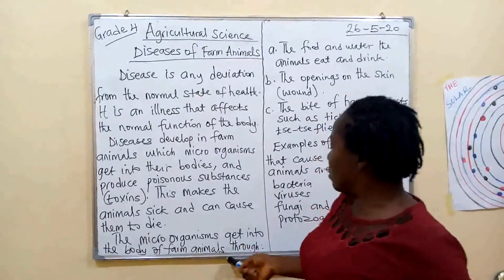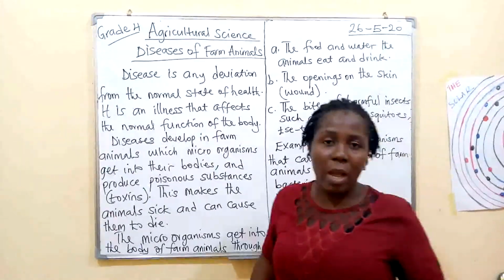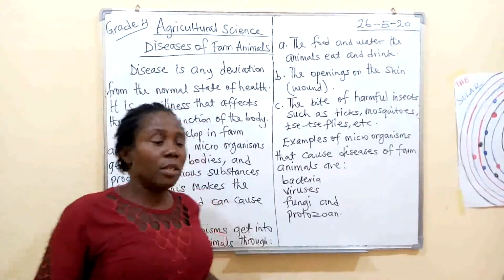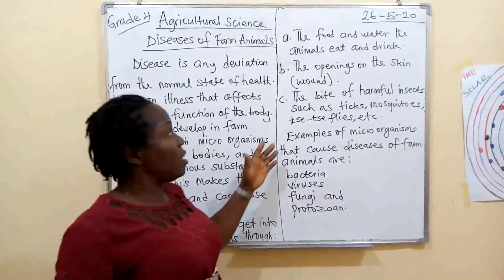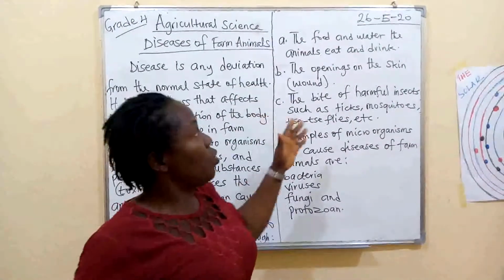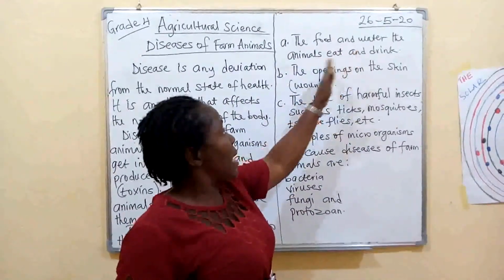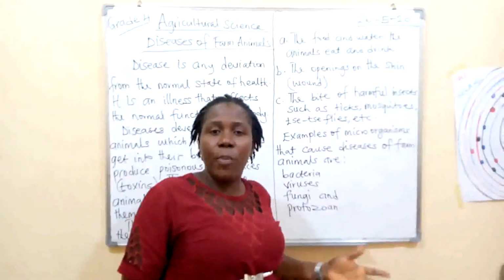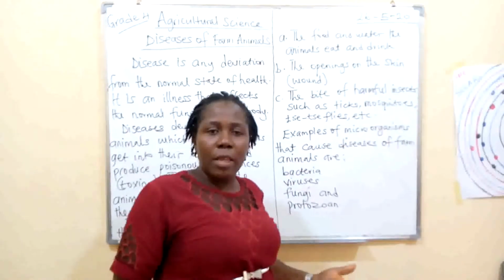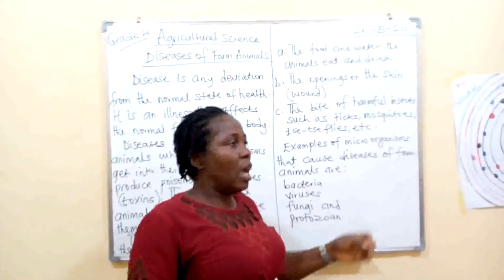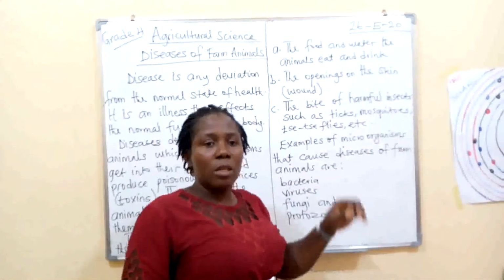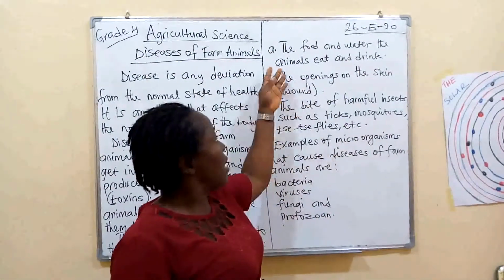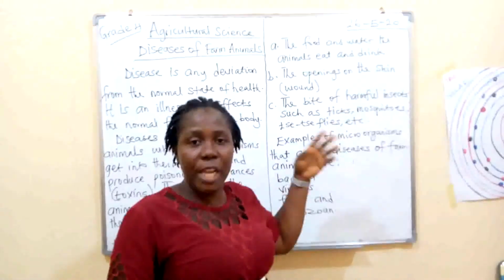Alright, the microorganisms, how do they get into the body? This is what we should ask ourselves. Number one, the microorganisms get into the body of farm animals through the food and water the animals eat and drink. Some of our parents are into poultry farming, pig farming and other animals. You see how your daddy or your mommy does the feeding and the watering of the animals by keeping these places and the feeding trough clean.